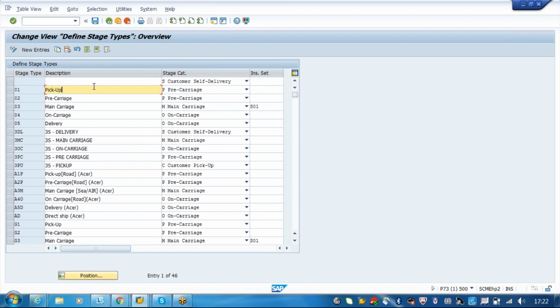Main carriage is from the port of departure to the port of destination. On carriage is from the port of destination to the next CFS. Delivery is from the CFS to the customer place. These are the 5 main standard stages SAP has provided. If you want anything other than this, you have to configure it based on the stage profile.